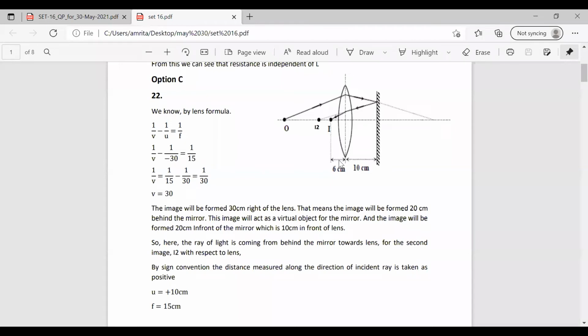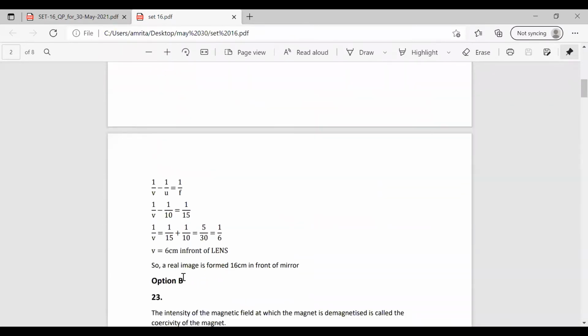We have to find out whether the image is a real image or a virtual image. So this image is formed as a real image. How many centimeter is it from the plane mirror? From the lens, it is 6 centimeter that we have already found out. So this 6 centimeter plus 10, it will be 16 centimeter. So the real image is formed at 16 centimeter in front of the mirror. I think you understood this question.